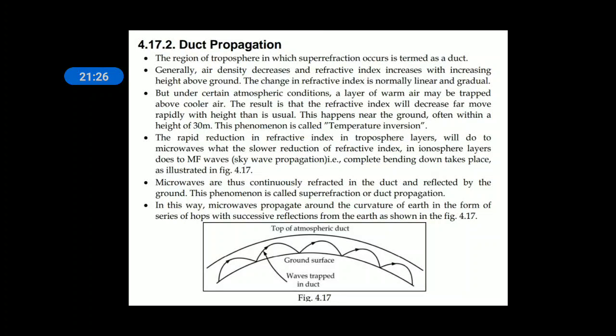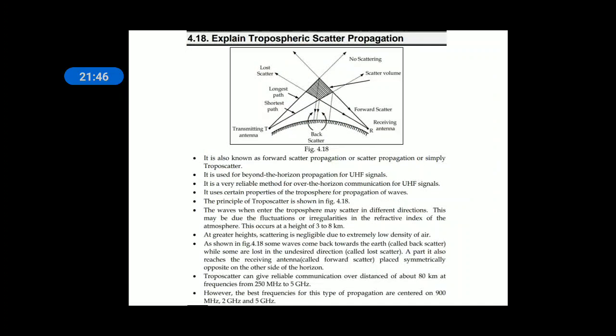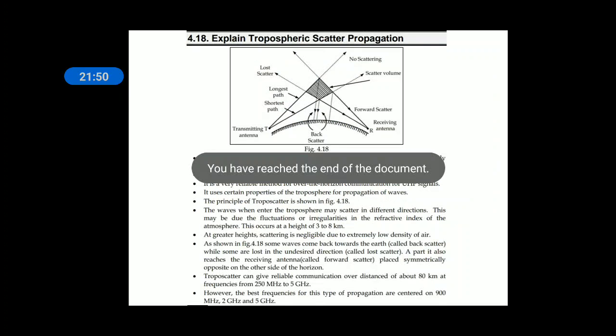In this way, microwaves propagate around the curvature of the earth in the form of a series of hops with successive reflections from the earth. This is one hop, this is another hop, this is another hop. That was duct propagation. The next propagation is here.